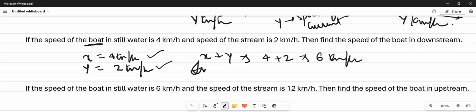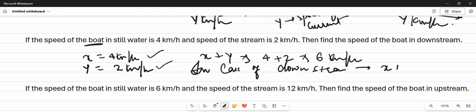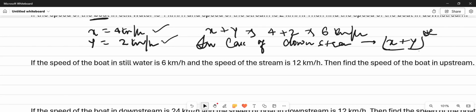Similarly, in case of downstream, we add the speed of stream and speed of boat. Point to be remembered.